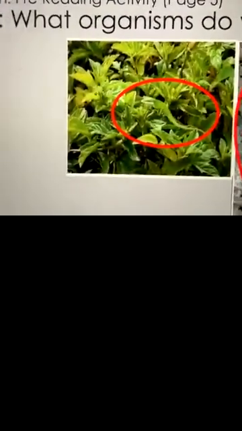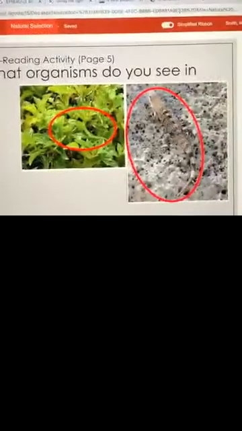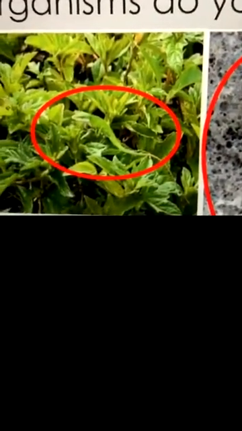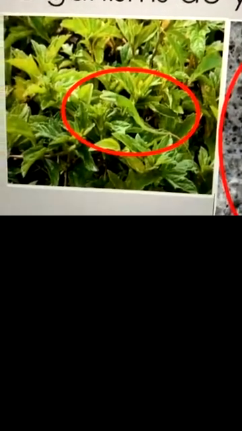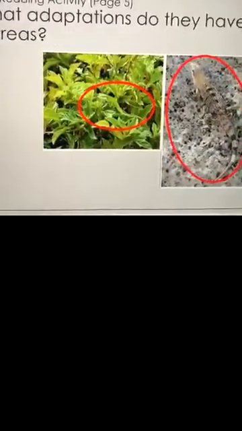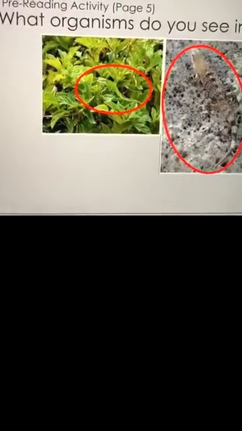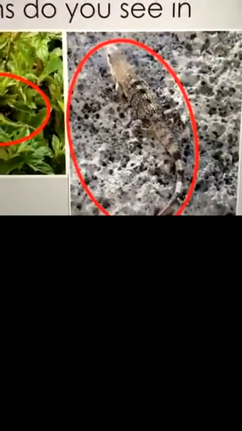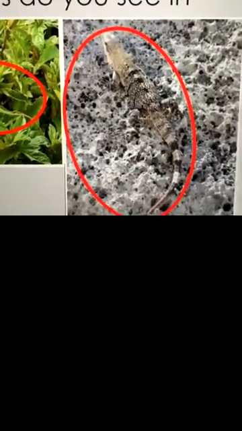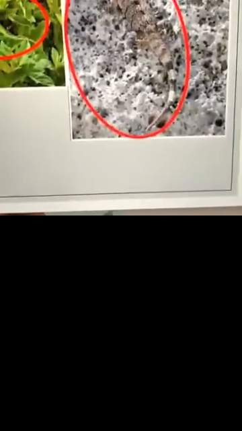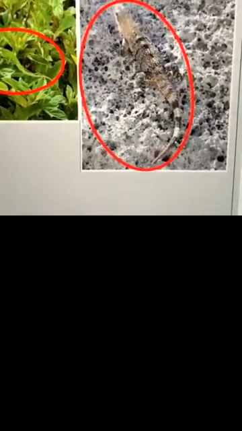So what do you see in the photos, Randy? I see, is that a chameleon? It's not necessarily a chameleon. Let's just be generic. It's a lizard. So you see a lizard doing what? Sitting on a branch. Okay, so in the green one, you see a lizard sitting on a branch. What about in the gray picture? I think he's in the sand. All right. I couldn't tell whether that was sand or rock. You might be right. It might be sand.